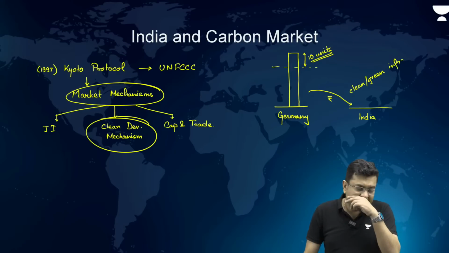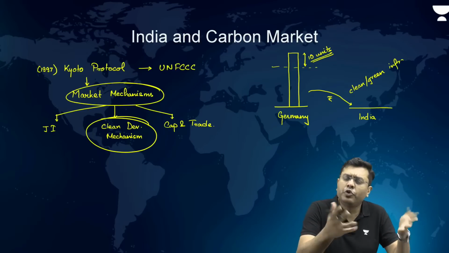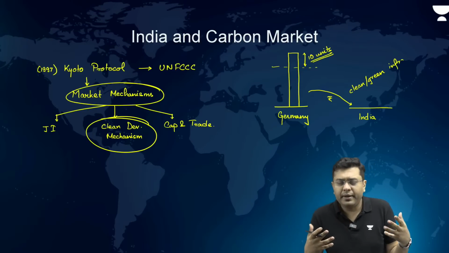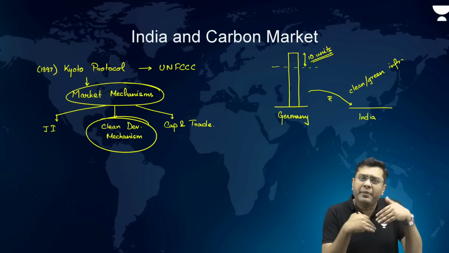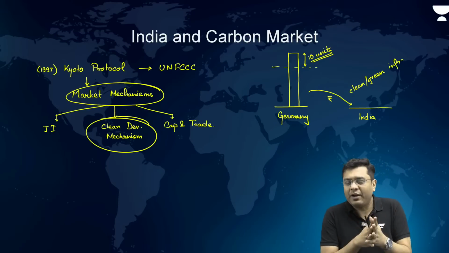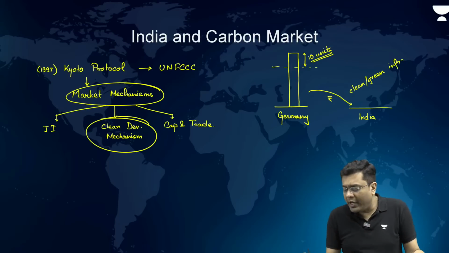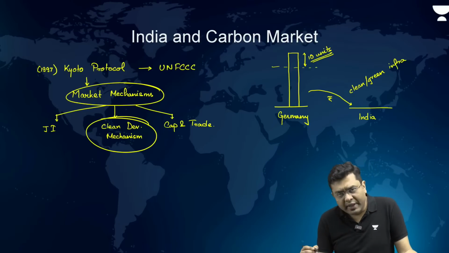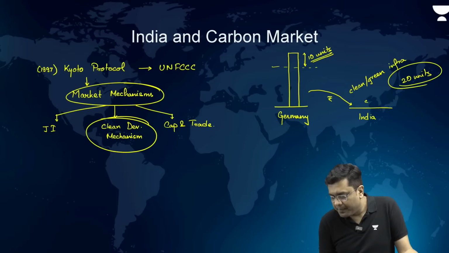So, let us suppose Germany introduces a solar power plant or a wind power plant, whereby the overall emissions in India will reduce. Let us suppose the infrastructure reduces emissions by 20 units by a solar plant.